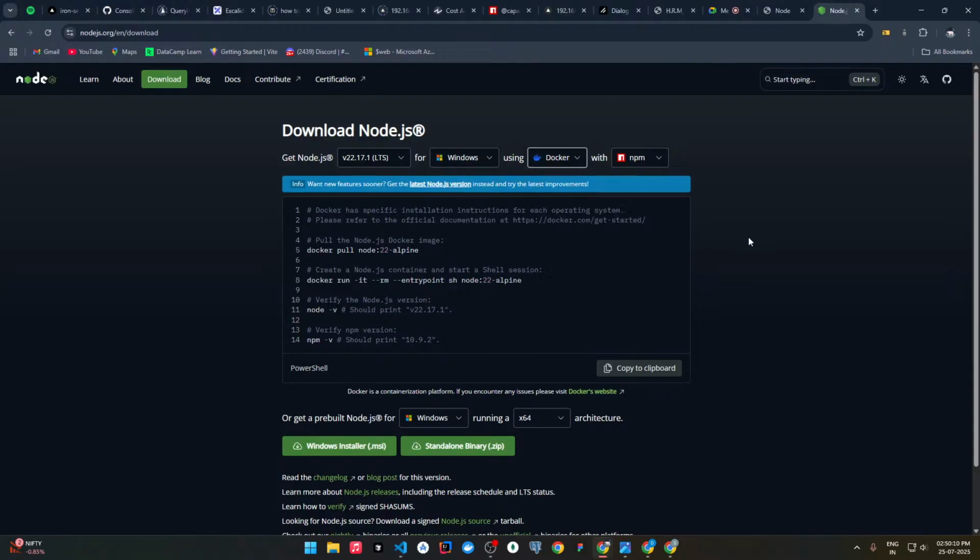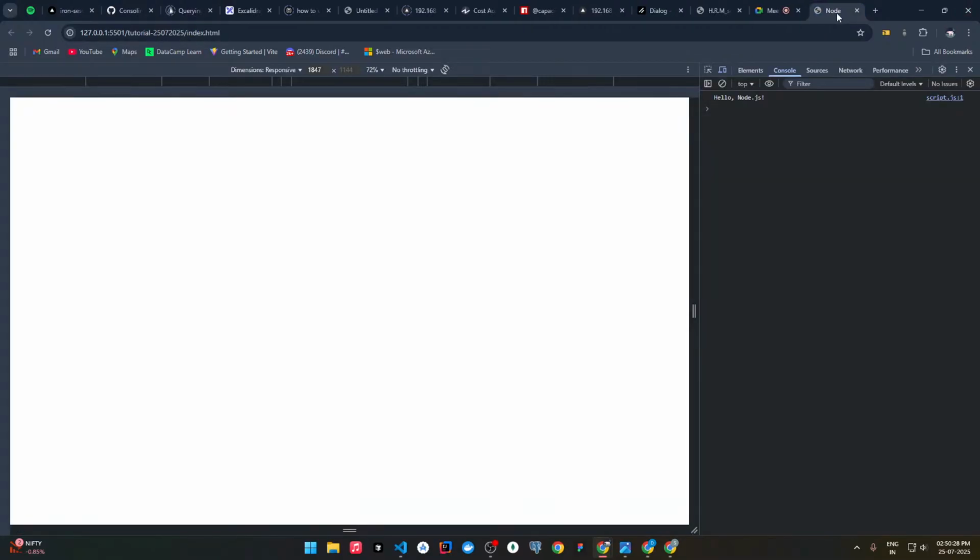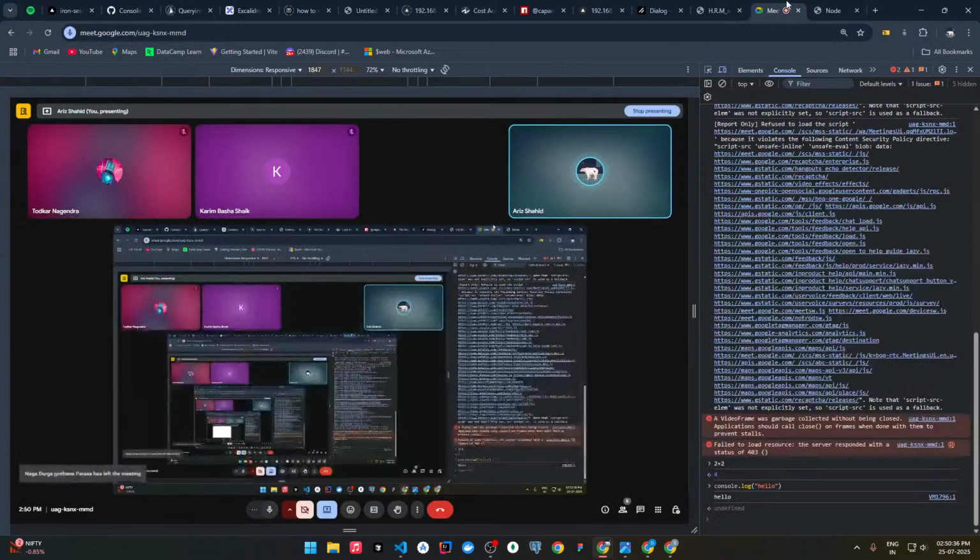NVM is not needed; simply select version 22 and click on the Windows installer. It will automatically download, and you just need to press next and it will get installed. Are you going to do it right now, or shall we skip this part? I need a response on this.